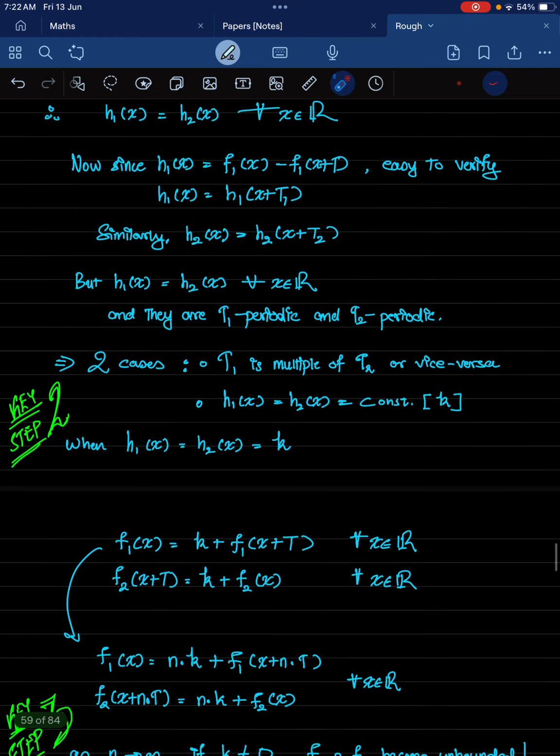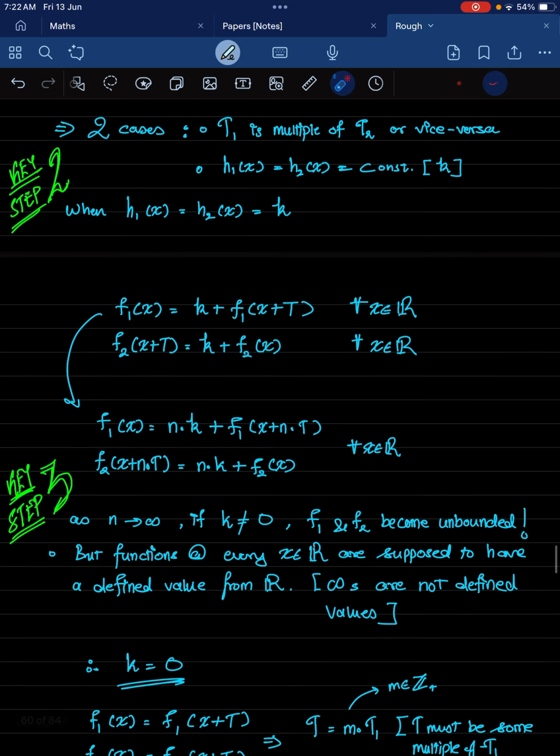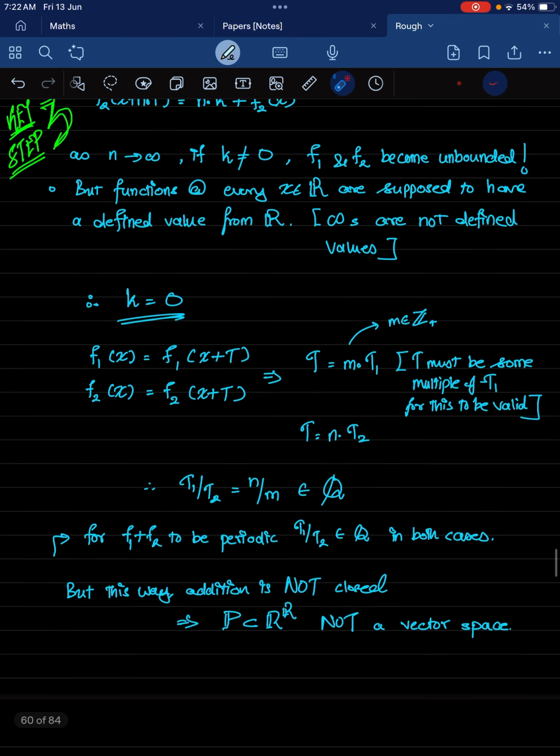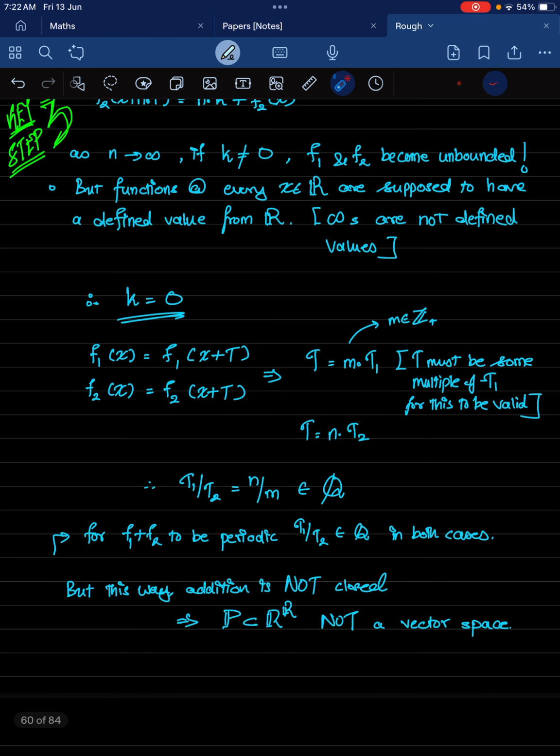I have highlighted the 3 key steps of how to prove that addition is not closed in that case. Alright, with that I'll end my